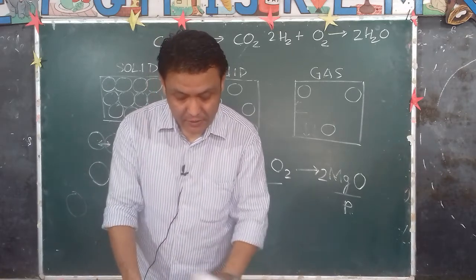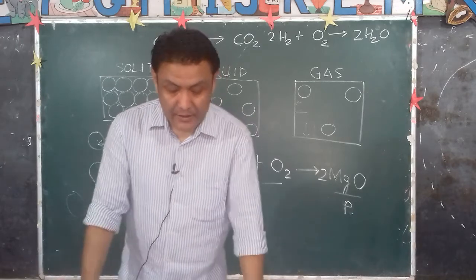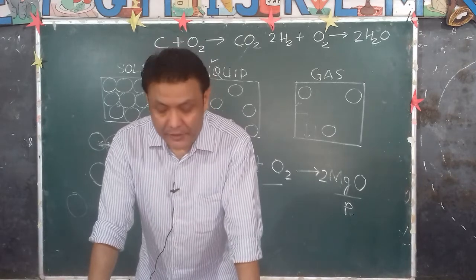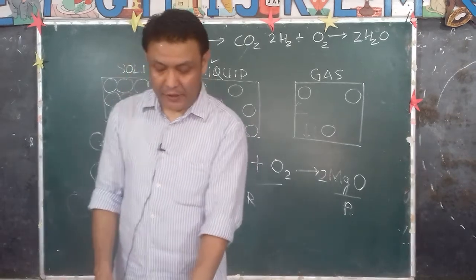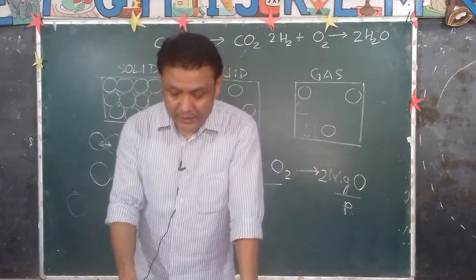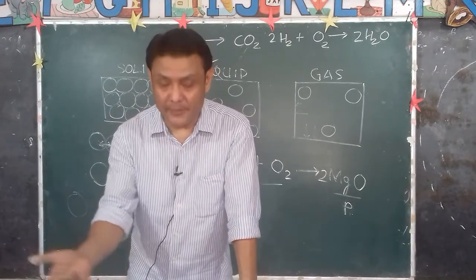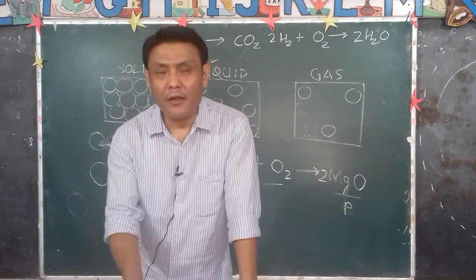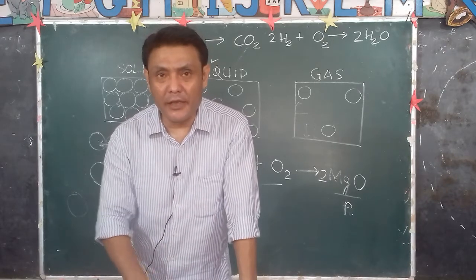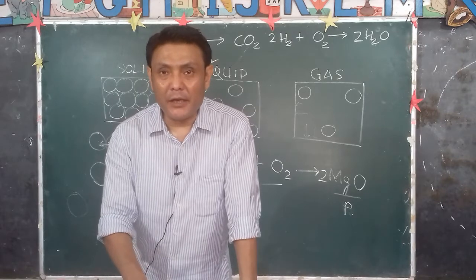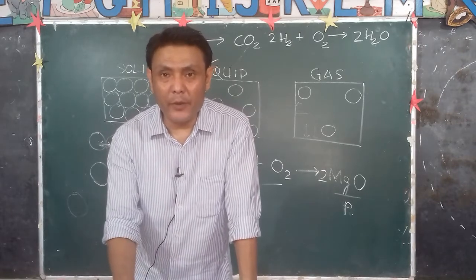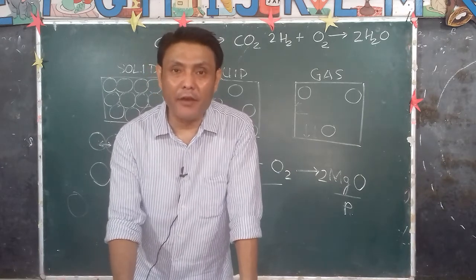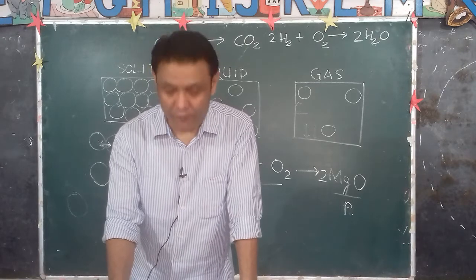So, with this we come to the end of the chapter. Today we talked about matter, the definition of matter, and the kinetic molecular theory of matter. It deals with the composition of matter. It is made out of molecules, movement of molecules and the kinetic energy. In solids, the molecules just vibrate in their mean position. They don't move around. But in liquids, the molecules move around within the liquid, whereas in gases, since the force of attraction is very weak, the molecules can move around anywhere they like. Therefore, gases do not have a definite volume.